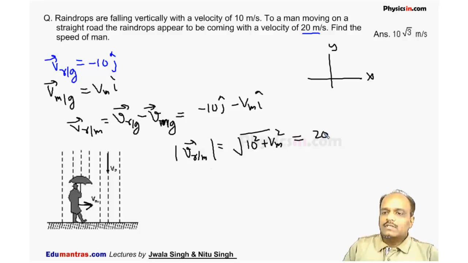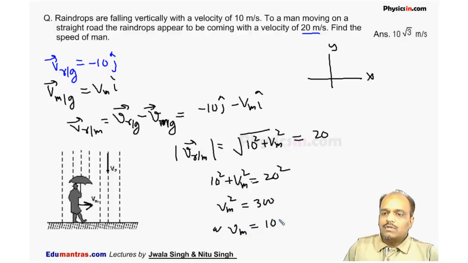On squaring we get 10 square plus Vm square is equal to 20 square, or Vm square is equal to 300, or Vm is equal to 10 root 3 meter per second. This is the actual speed of the man.